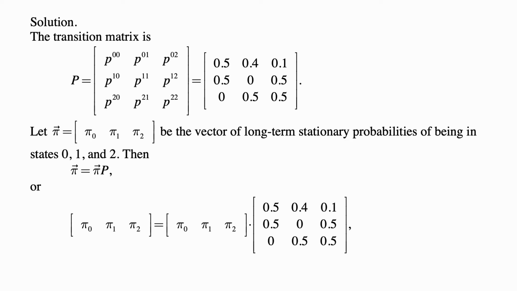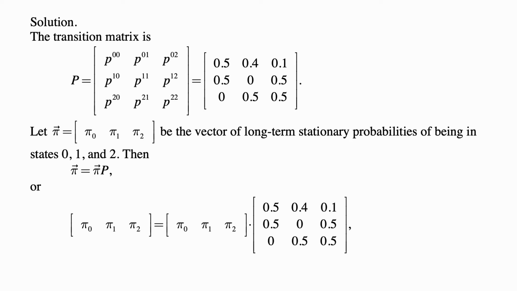The transition matrix between the states 0, 1, 2 is given here as P, with rows 0.5, 0.5, 0; 0.4, 0, 0.5, 0.1; 0.5, 0.5. Let a vector pi consisting of pi 0, pi 1, pi 2 be the vector of long-term stationary probabilities of being in state 0, 1, and 2.